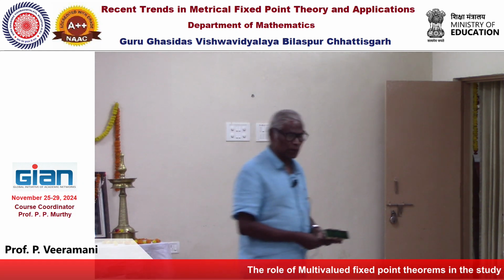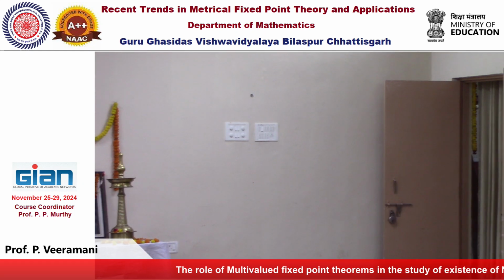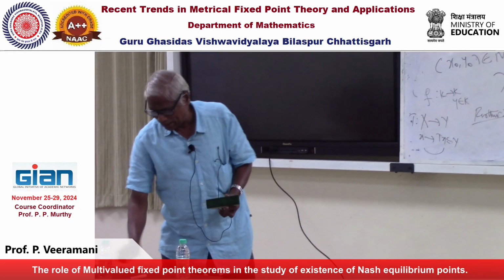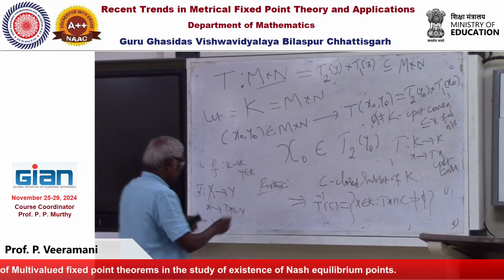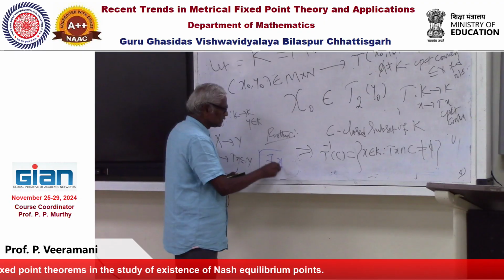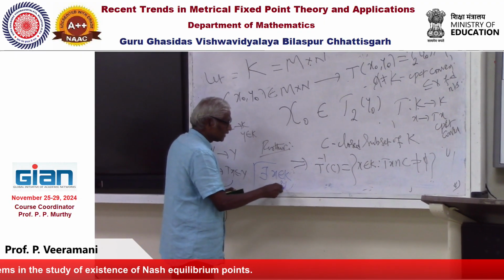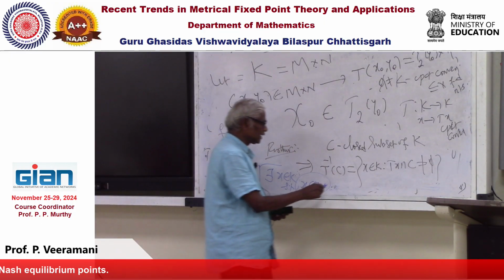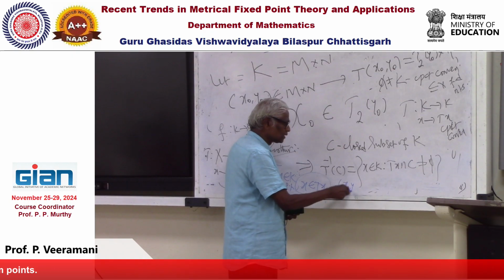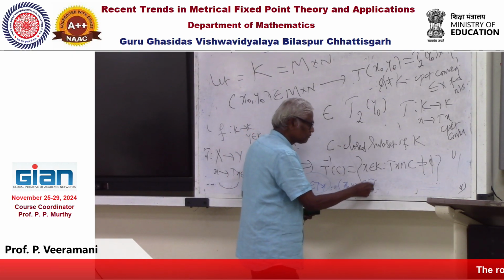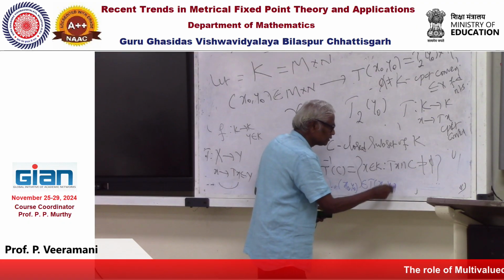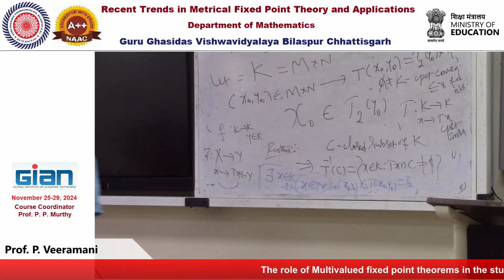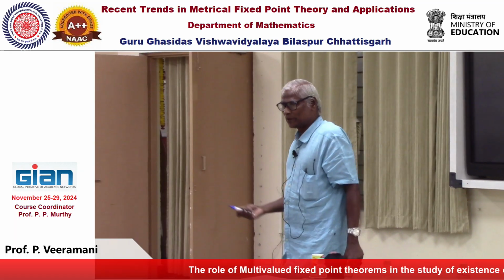Then there exists x in K such that x belongs to Tx. In our case, that x is some ordered pair (x naught, y naught) belonging to T of (x naught, y naught), which is equal to T2 of x naught cross T1 of y naught, like that.